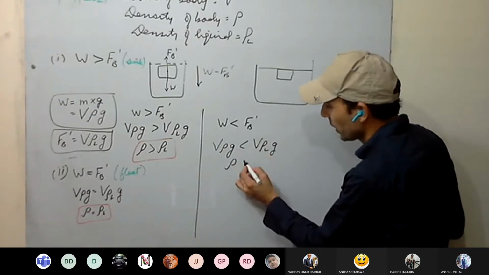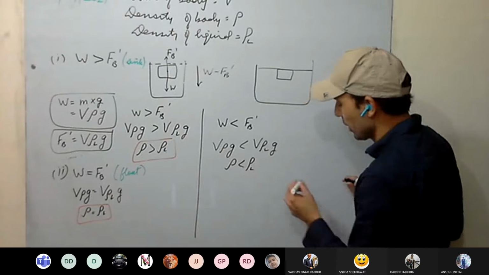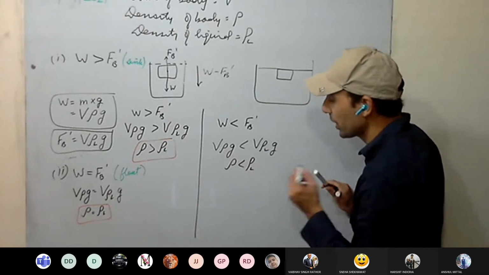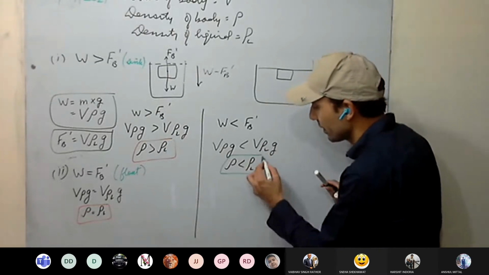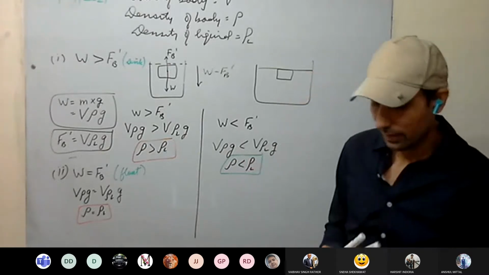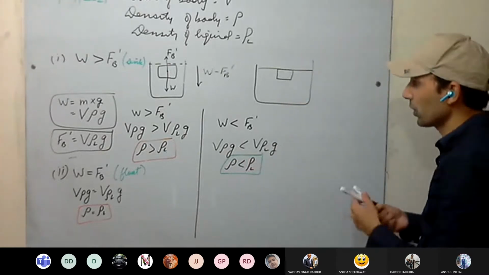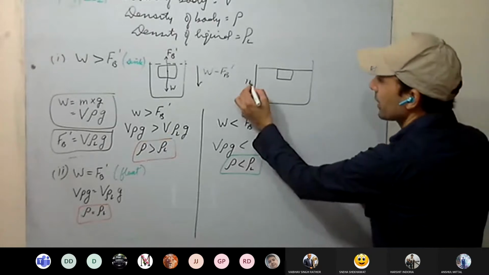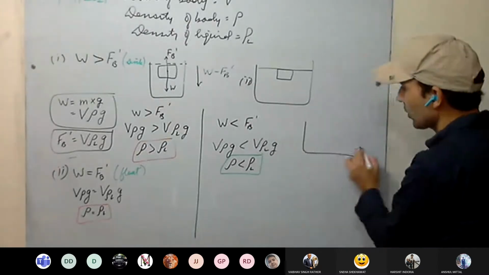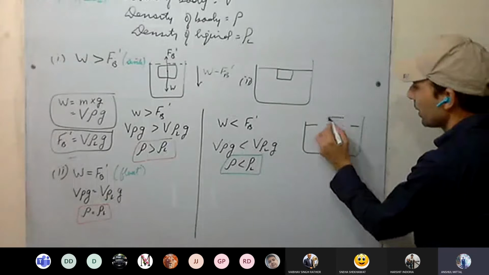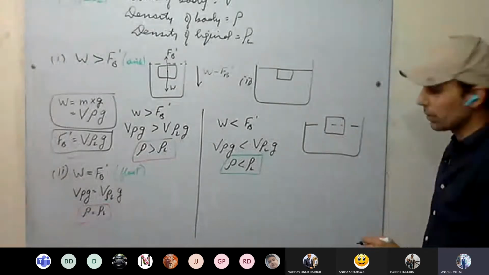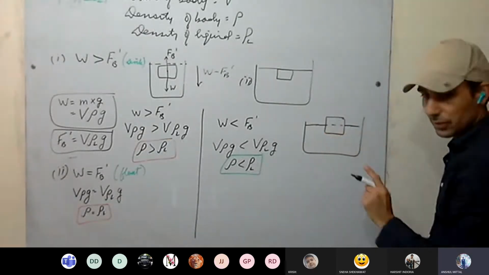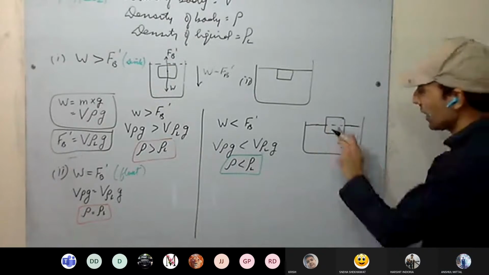It means rho is less than the density of the liquid. It means the density of the body is less than the density of the liquid. In the third case, how is the body going to float? Above the surface of water. It will be partially immersed. Partially immersed.